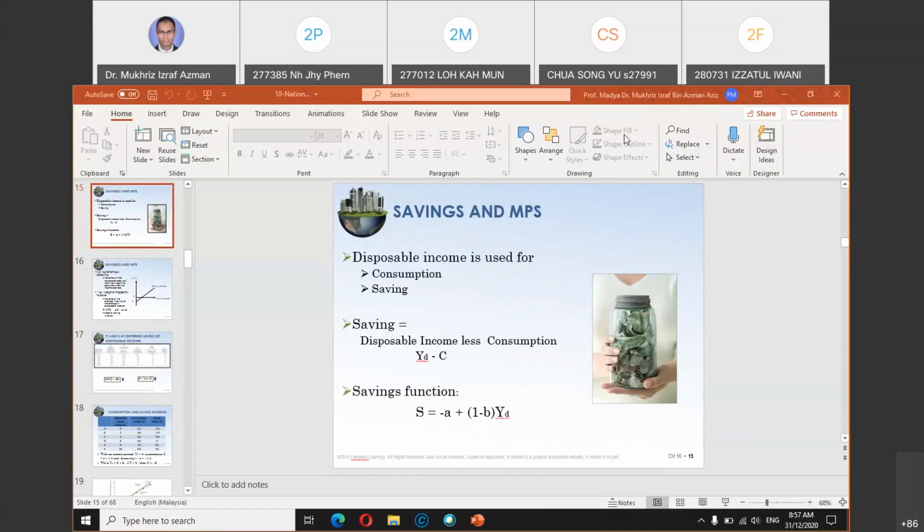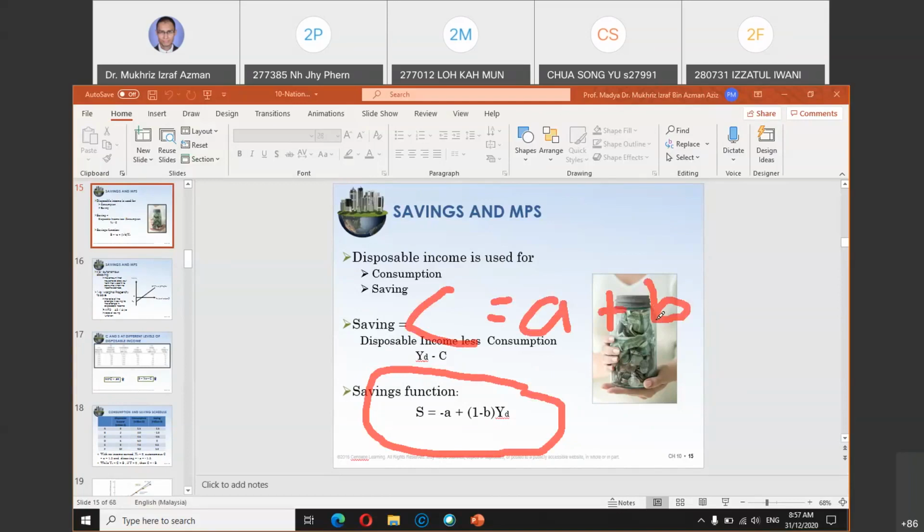Okay, so if you compare the saving function and the consumption function just now, C equals A plus B YD, correct? Which B is the MPC. So B here is your MPC, marginal propensity to consume, or basically just the slope of the consumption function, but the term given to B is MPC. And the value of MPC is between 0 and 1 because the slope cannot be more than 1. So it can be 0.1, 0.2, 0.3, 0.4, as long as it does not exceed 1.